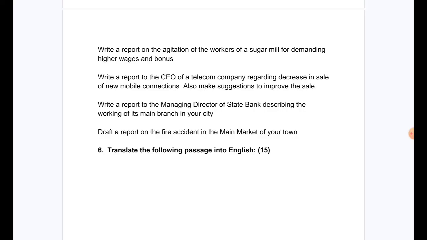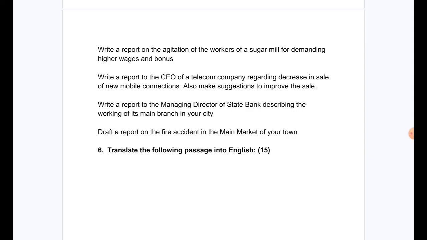Write a report to the managing director of State Bank describing the working of its main branch in your city. Draft a report on the fire accident in the main market of your town. Sixth question. Translate the following passage into English. This is of 15 marks.